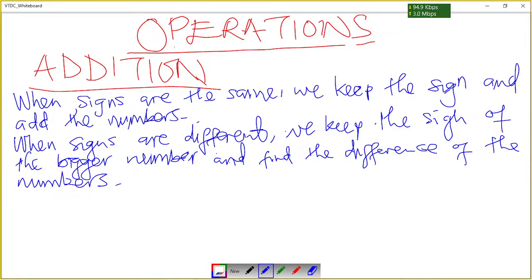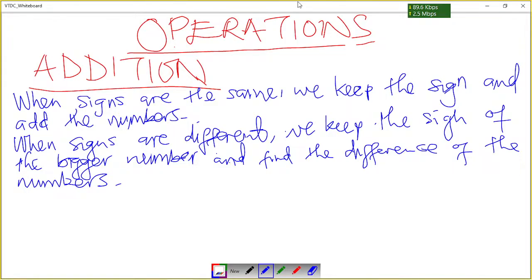Okay, so these are the rules. If you never knew them, I encourage you to copy these rules because these are the ones that he applies. So make sure you follow these rules. When the signs are the same, we keep the sign and add the numbers.